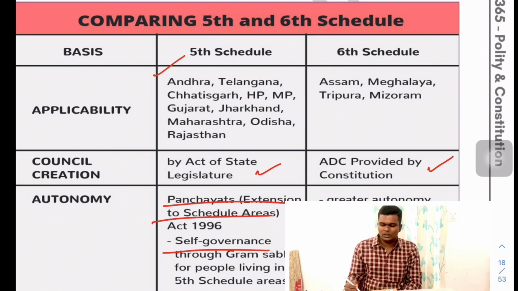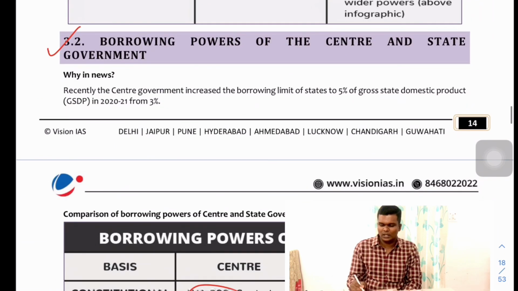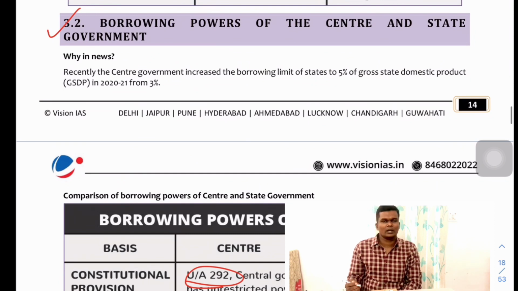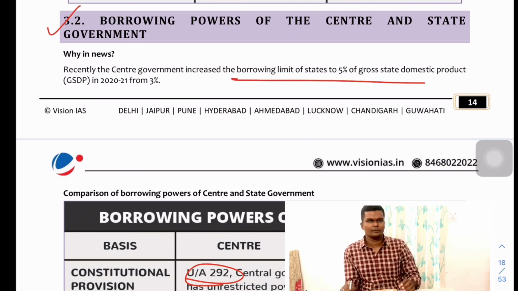With respect to the 6th schedule areas, they have the Tribal Advisory Council, which, as the name itself means, has only advisory powers, while the Autonomous District Councils have much more powers, as I have shown in the previous image.